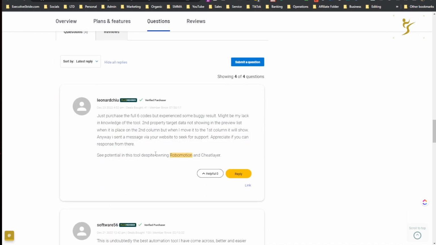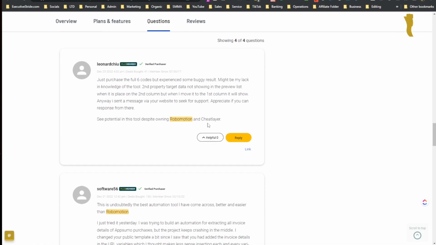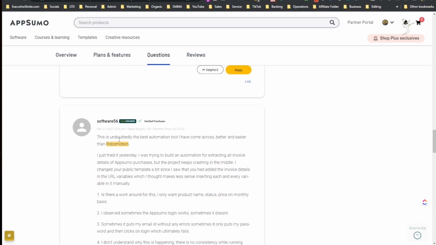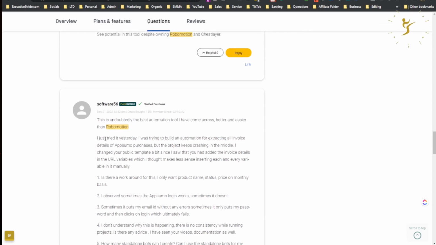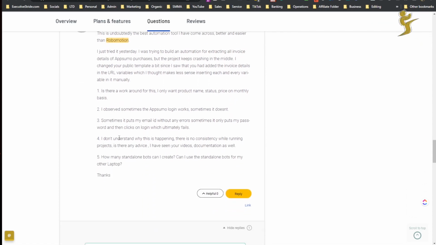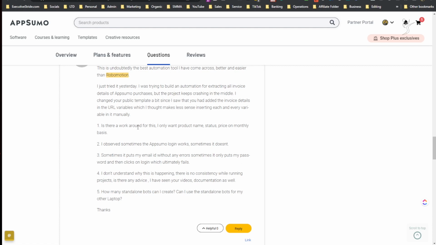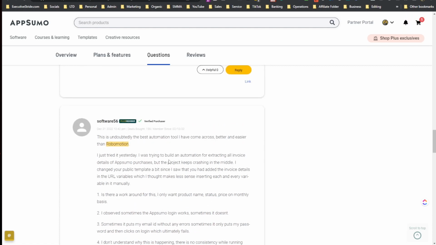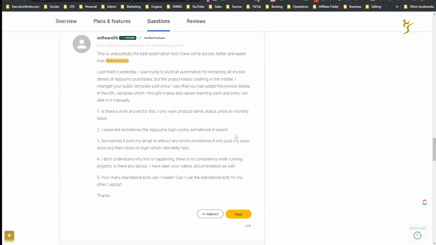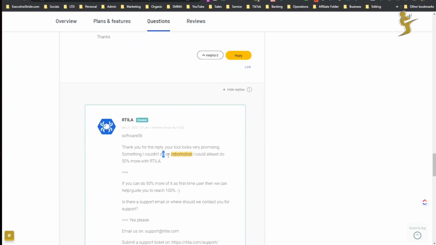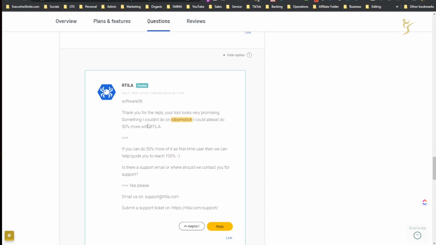See potential in this tool despite owning RoboMotion and cheat layer. And then this is undoubtedly the best automation tool I have come across. Better and easier than RoboMotion. So I have RoboMotion, I know there's a bunch of other tools, but just because I have RoboMotion, I can kind of somewhat speak on it. I believe the difference is more or less something I couldn't do on RoboMotion, I could at least do 50% more with Artilla.